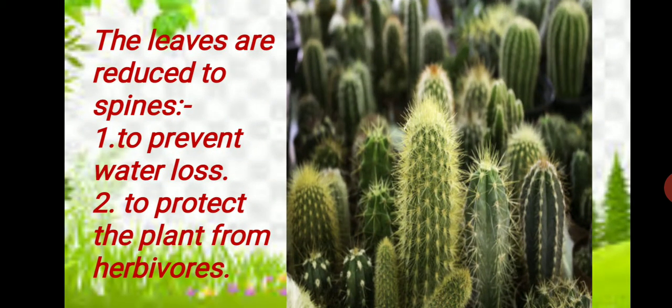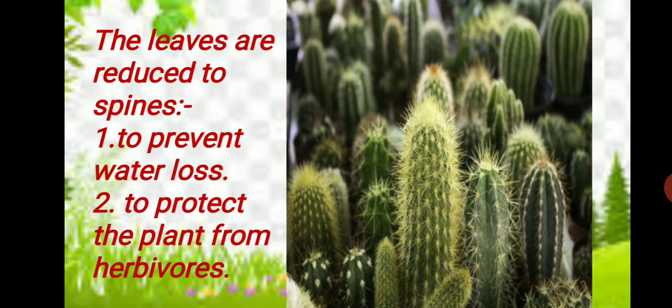See, first of all, starting with the leaves. The leaves are reduced to spines. As you can see, very thin and sharp spines are there, and these are to prevent water loss and to protect the plant from herbivores. So many plant-eating animals are there. If they do not have spines, these will be eaten up by the herbivorous animals.